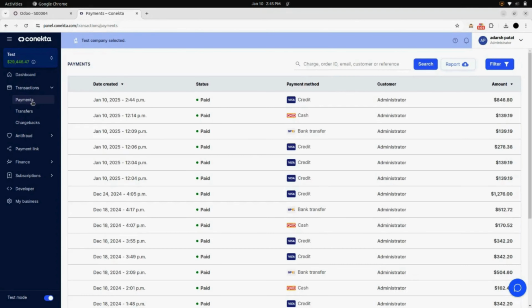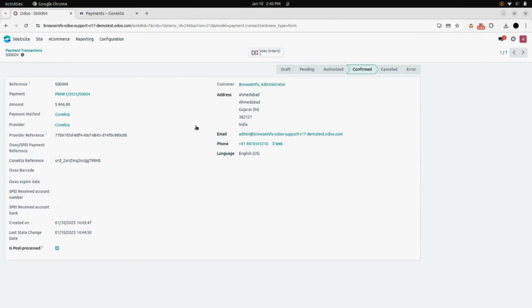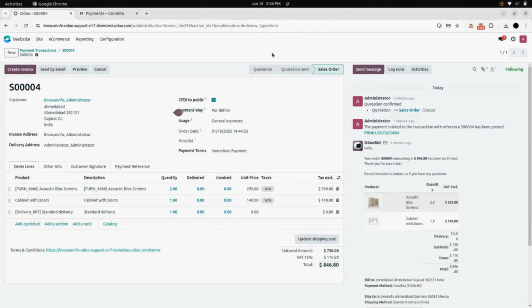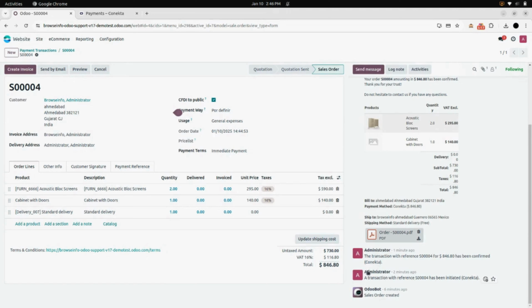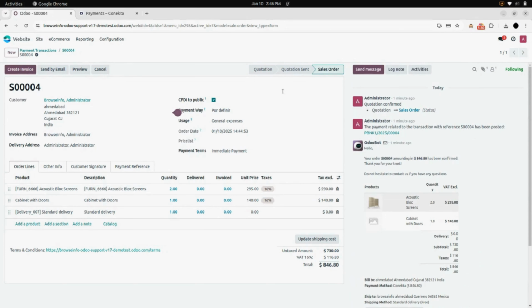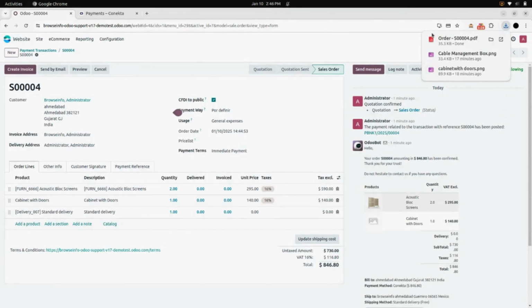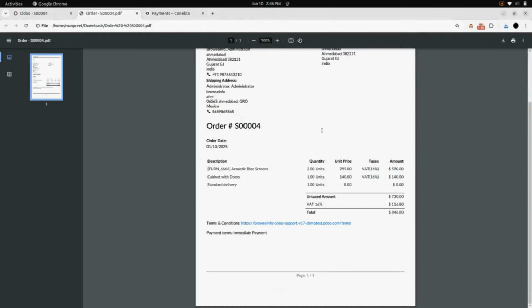Now again in payment transaction, you will find a button named sale order. When you click on that, you will be directly redirected to a sale order created for that order. Here you can find the product and all the history in the log note. Now, if I print the quotation, you can see a PDF report is printed for that order with all the details.